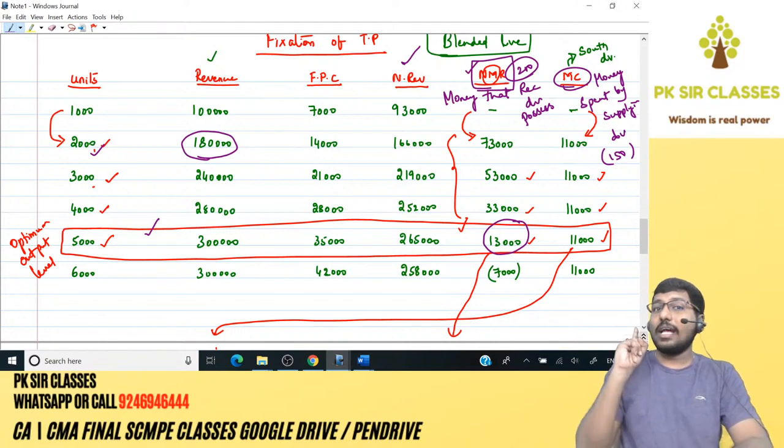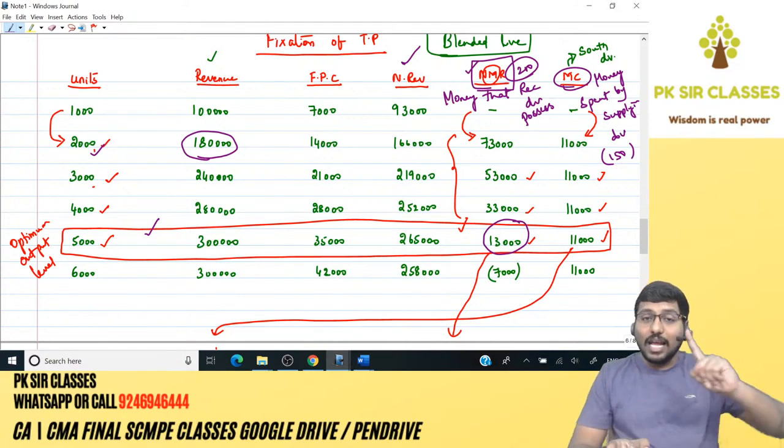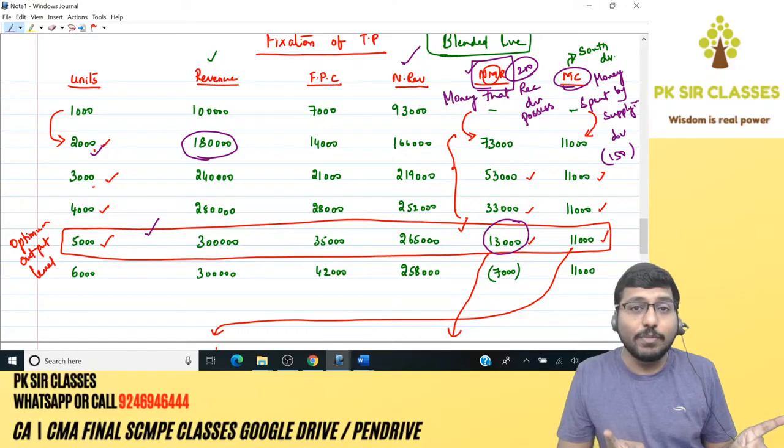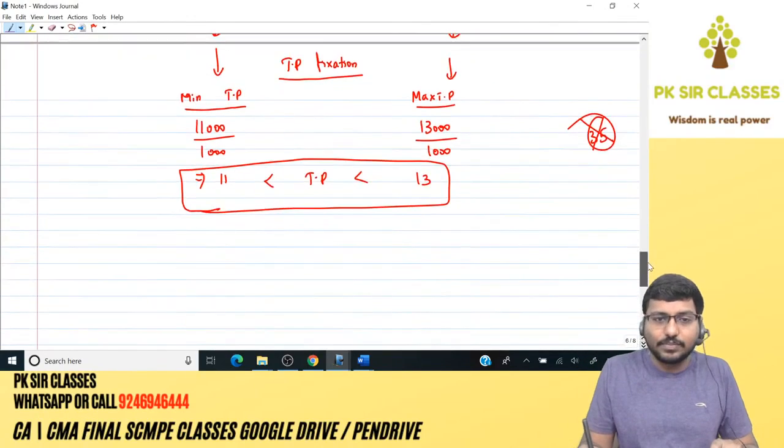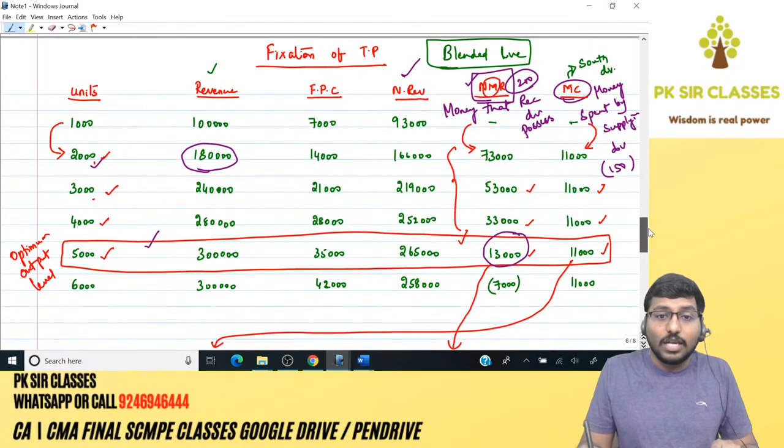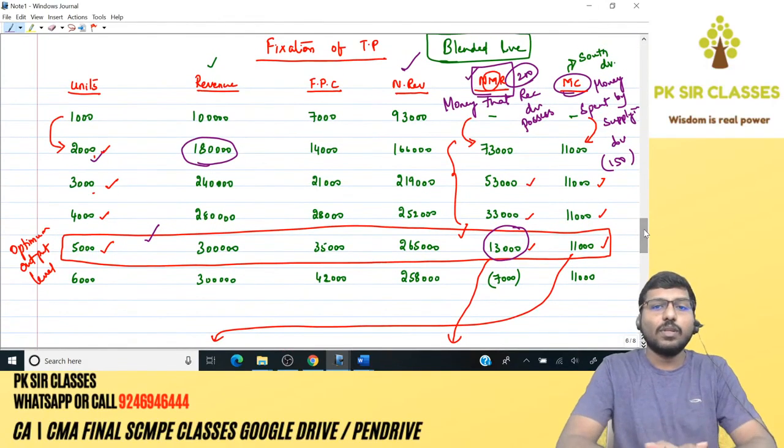The supplying division is spending 11 rupees per unit. Therefore, I need to fix the TP between 11 and 13, and that's how I got the answer as 11 and 13.